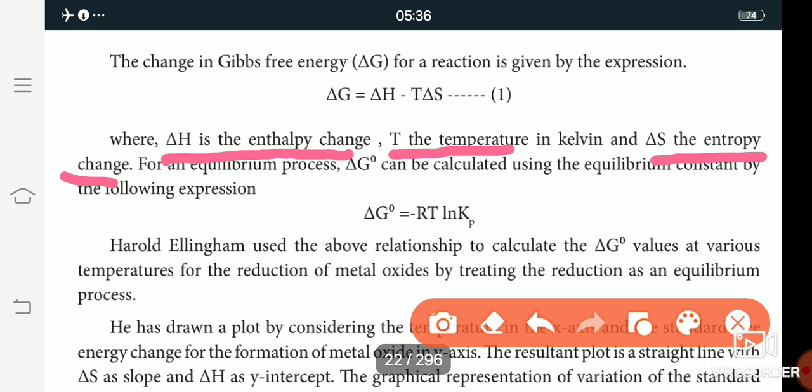At equilibrium, delta G 0 is equal to minus RT ln Kp, where ln is log to the base e, and Kp is the equilibrium constant.